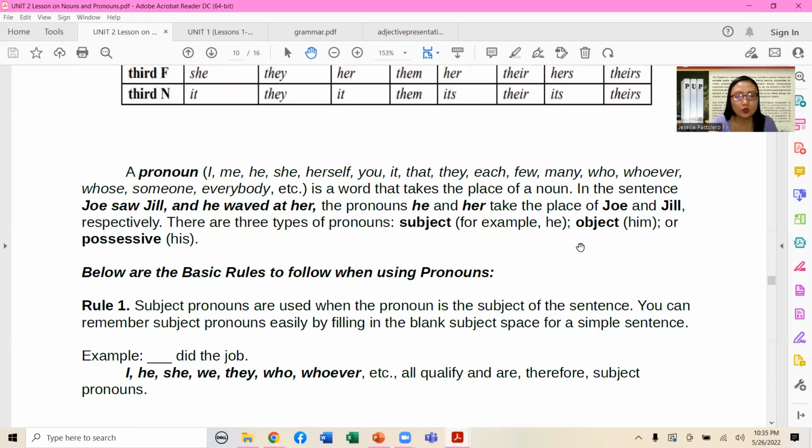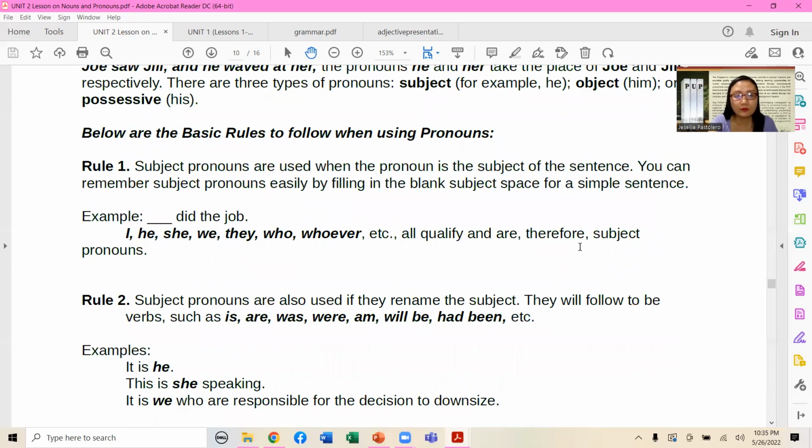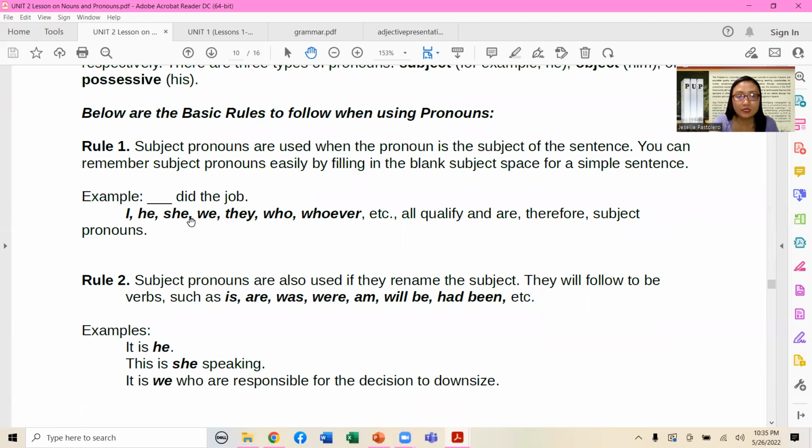All right. So let's have the following reminders for the basic rules to follow when using pronouns. Rule number 1, subject pronouns are used when the pronoun is the subject of the sentence. Very plain and simple. You can remember subject pronouns easily by filling in the blank subject space for a simple sentence. For instance, blank did the job. Would it be I, he, she, we, they, who, whoever? All qualify and are therefore considered subject pronouns.